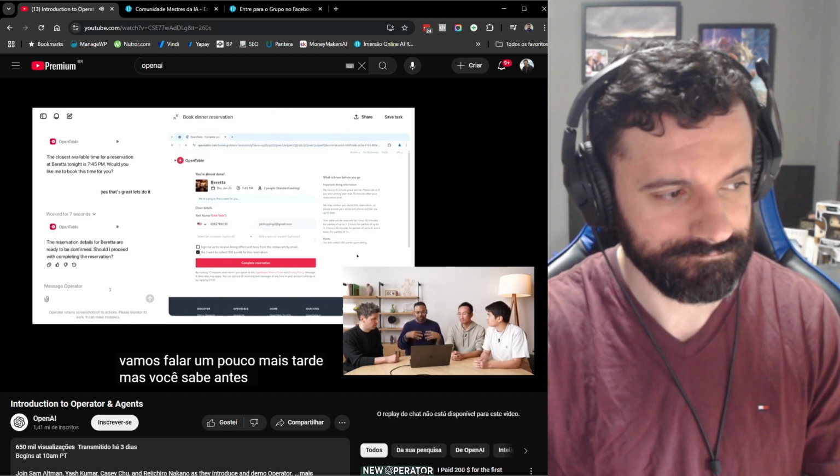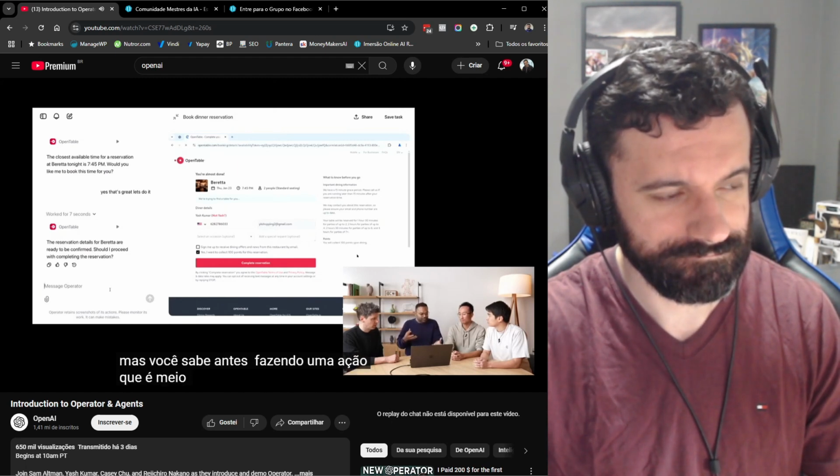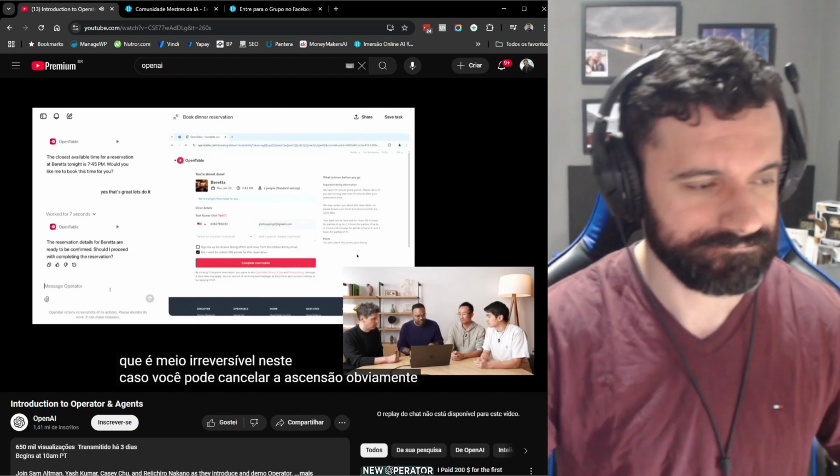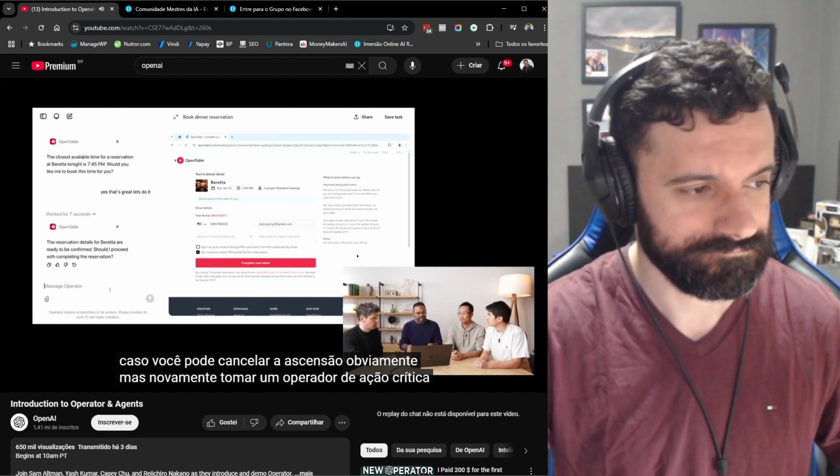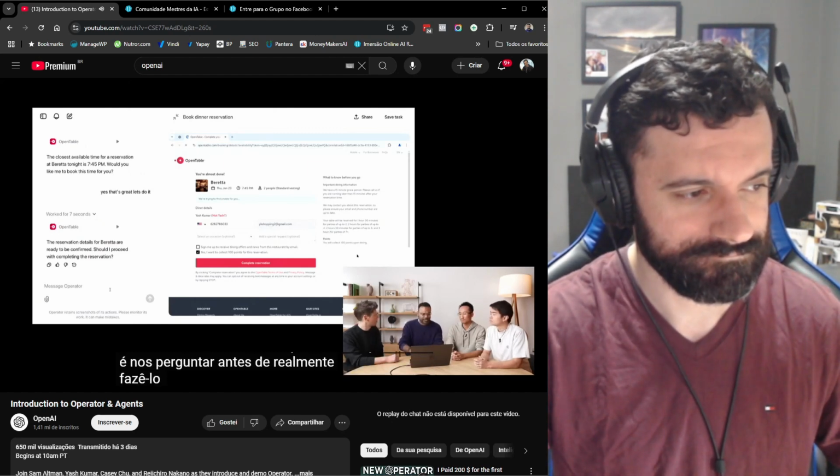Again, this is a really good example of the confirmations work we're going to talk about a little bit later, but before doing an action which is sort of irreversible, in this case you can cancel the reservation, obviously, but again, taking a critical action, Operator is asking us before actually doing it.